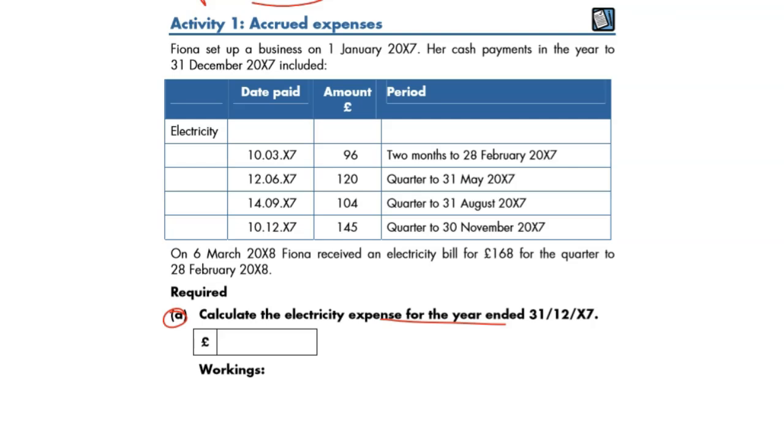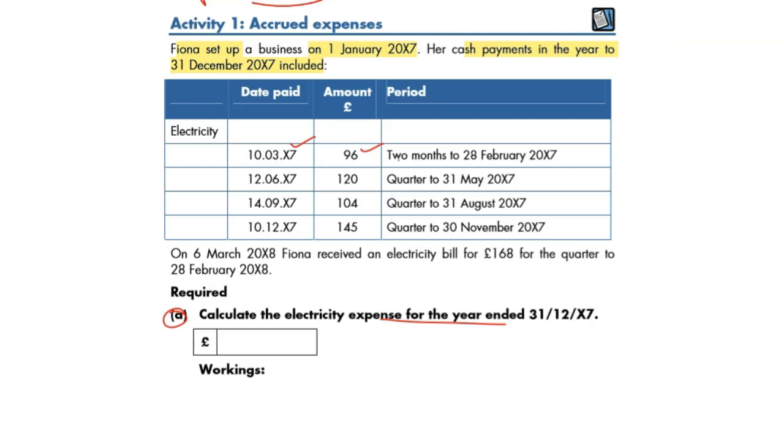Let's read the question carefully. Fiona set up a business on 1st of January 2017. Her cash payments for the year to 31st December 2017 include, so 1st January 2017 till 31st December 2017, January till December is the year end. They paid electricity in March, 96.